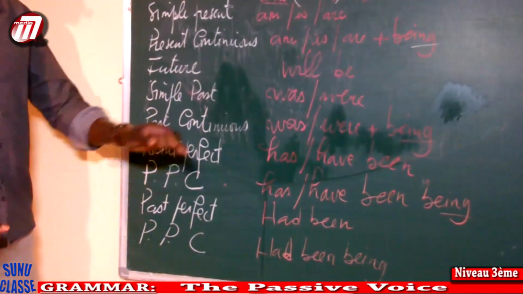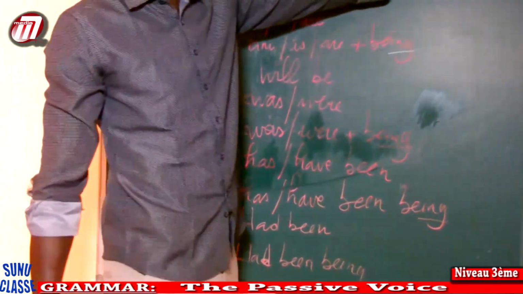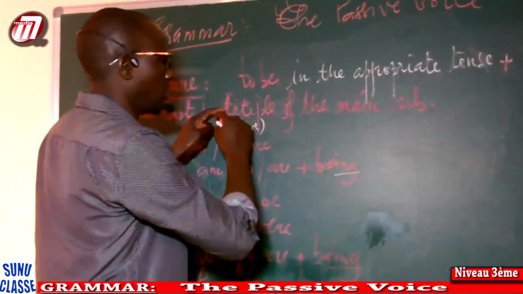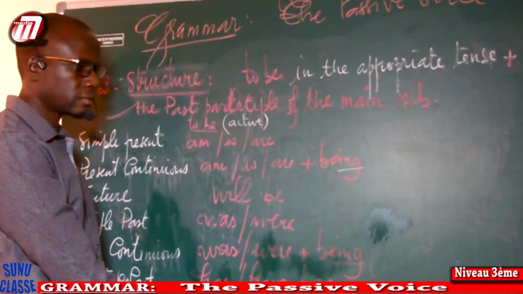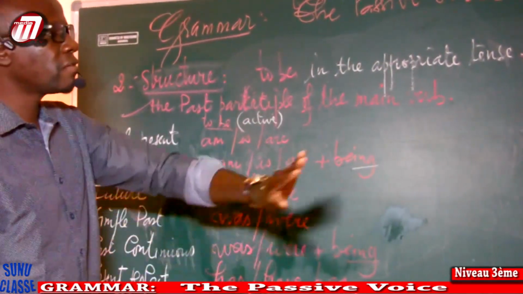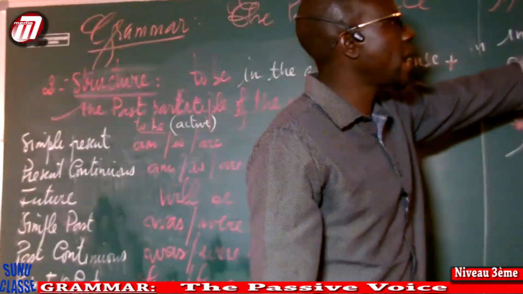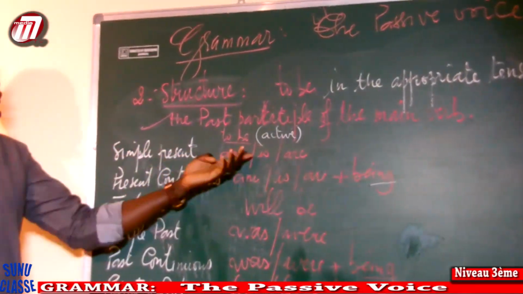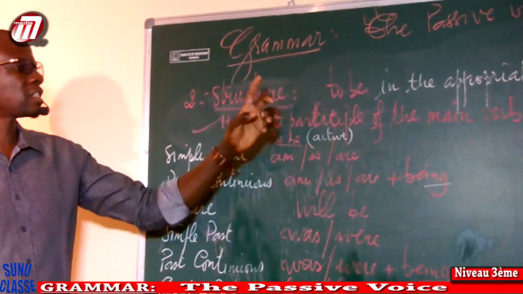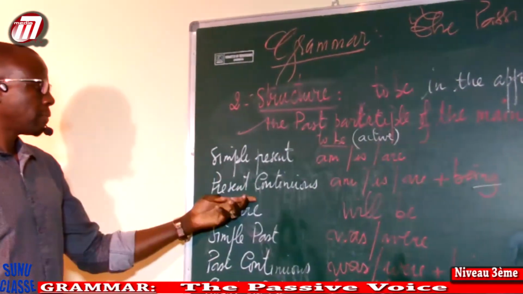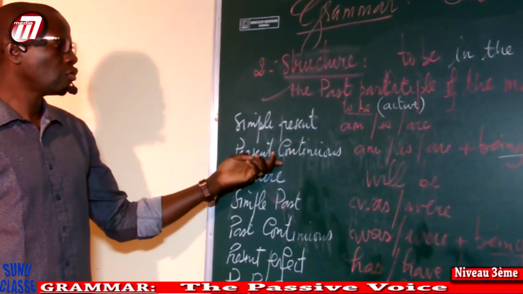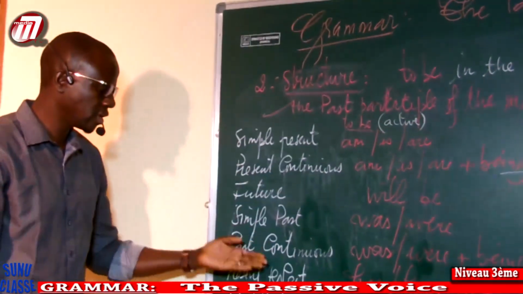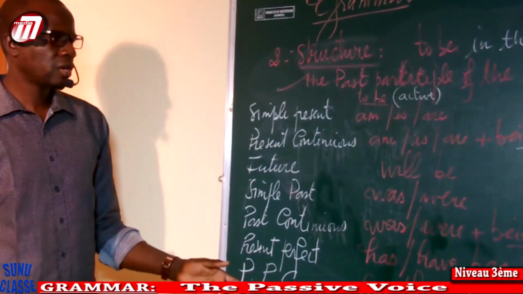Now, we can't move from the active to the passive without using this. You have to look at the main verb, the verb that is in the active voice. If the verb is in the simple present, use to be in the simple present, plus the past participle of that verb. Present continuous, use to be in the present continuous, plus the past participle. Future, past continuous, and so on.